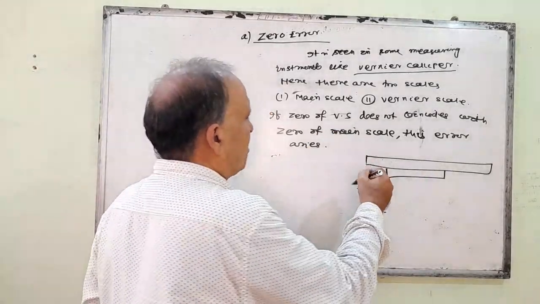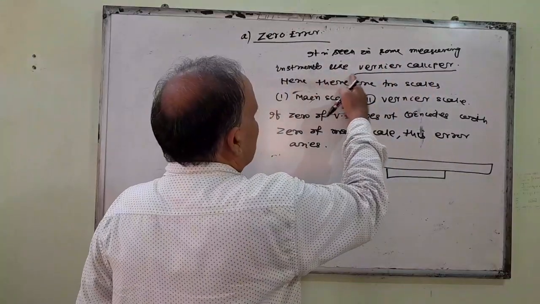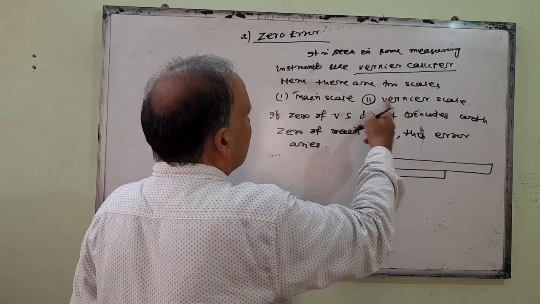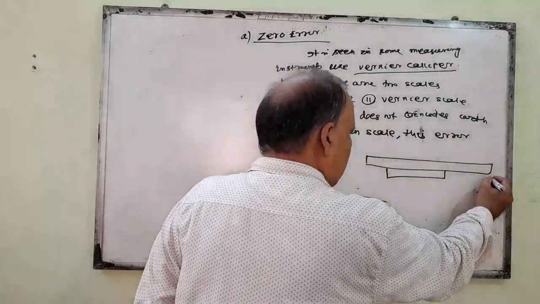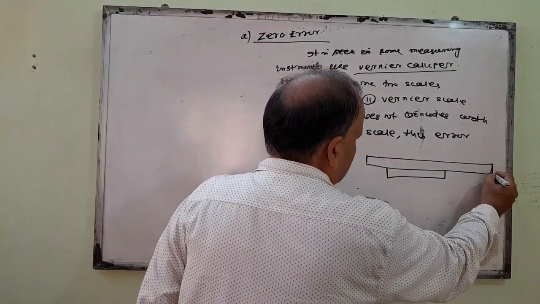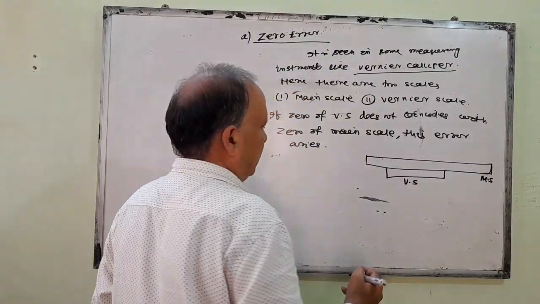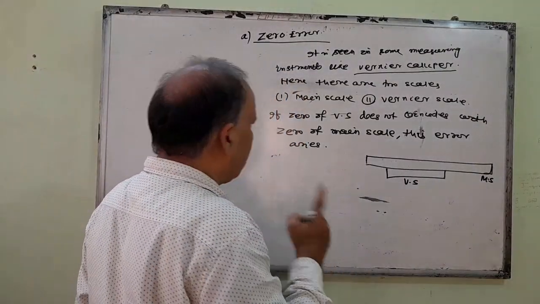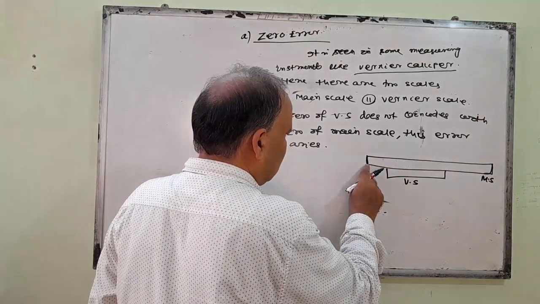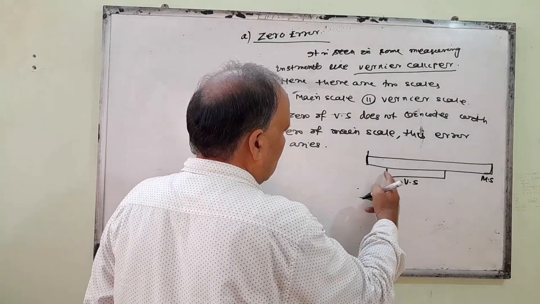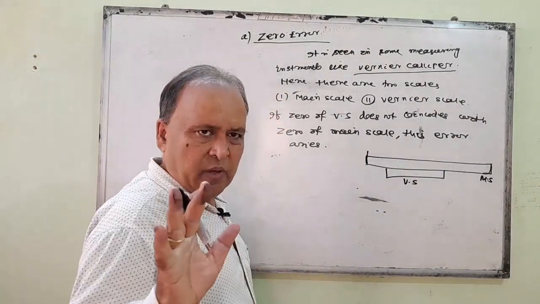Suppose there is a length which is less than 1 millimeter, then you use this vernier scale. In a vernier caliper, here there are two scales. One is a main scale, which is a normal scale like a meter scale. This is the main scale, and here is the vernier scale. I am just doing a rough diagram. If zero of the main scale coincides with zero of the vernier scale, then there is no error.